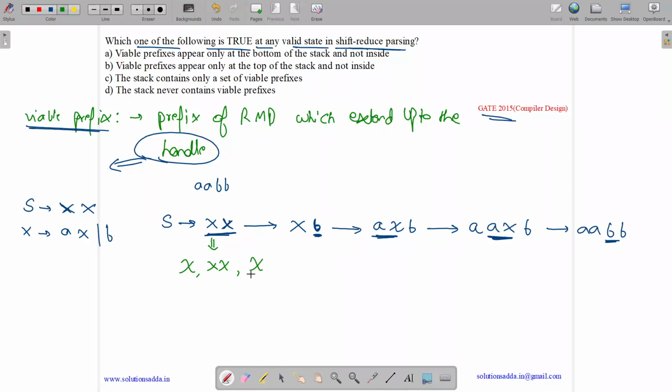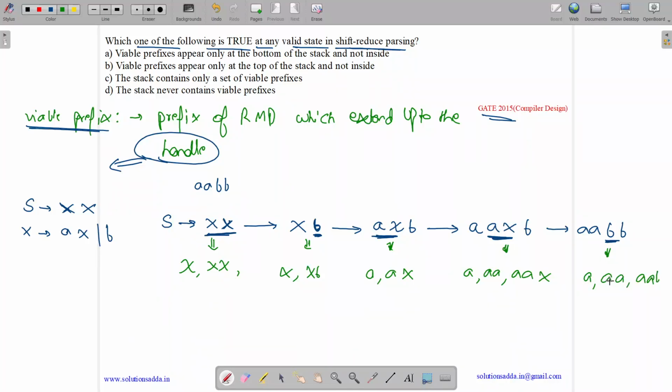X is already present. This will have prefix X and XB. This will have prefix A and AX. The prefix will be taken from the starting up till the handle. A, AA, AAX. This will have prefix A, AA, AAB.